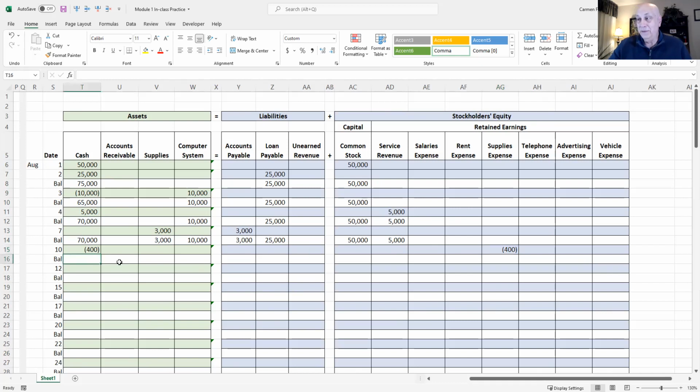Okay, so if we do the totals here, we have cash of $69,600, $3,000 in supplies, $10,000 for computer system.